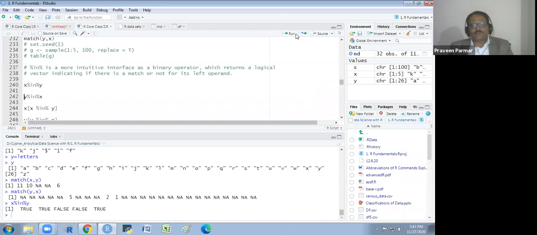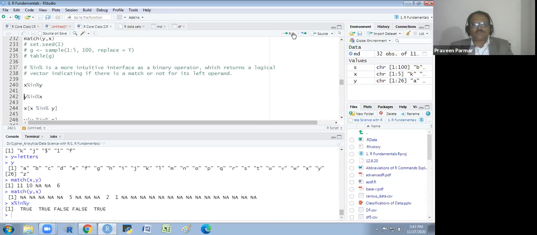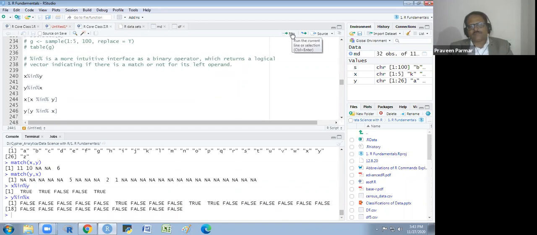So we get in this way. First is matching, second is matching, third is not matching because it is dollar, fourth is not matching because it is 1, fifth is matching. Does that make sense to everyone? Percent in percent, it is an infix function basically, and it gives us the logical response. Similarly, Y percent in percent X we could perform. So you could do it in this way.